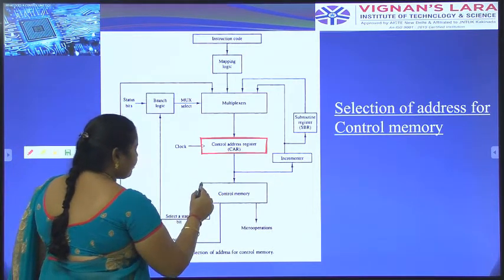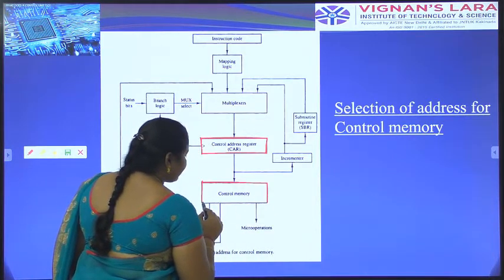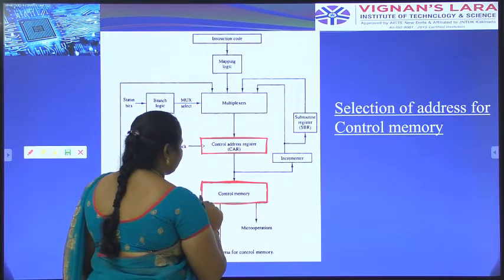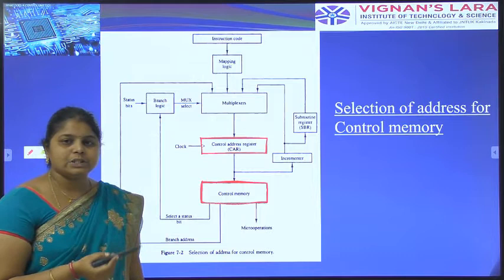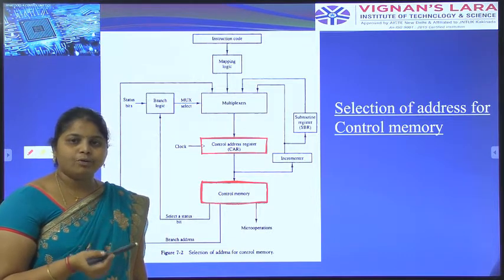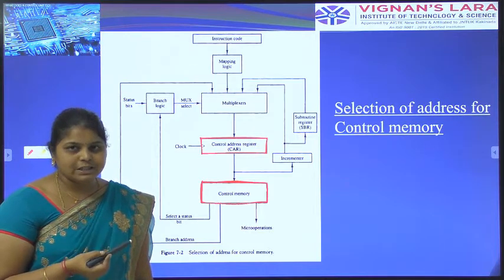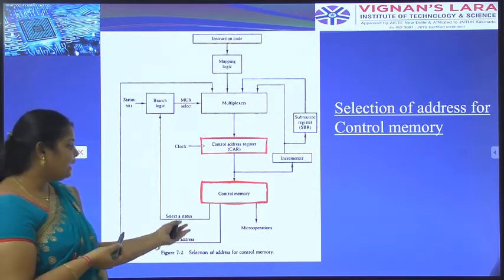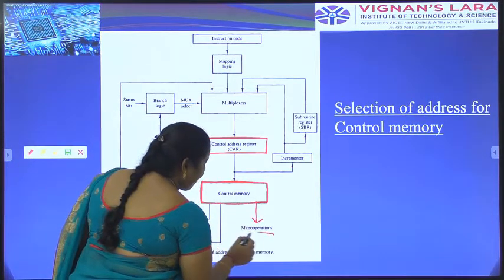This is the control memory. Control memory provides the micro instructions to perform the micro operations on the computer. What is the micro instruction? It performs the micro operations on the program. We have to execute the program successfully with the help of micro instructions, that is known as a micro program, that is placed in control memory.